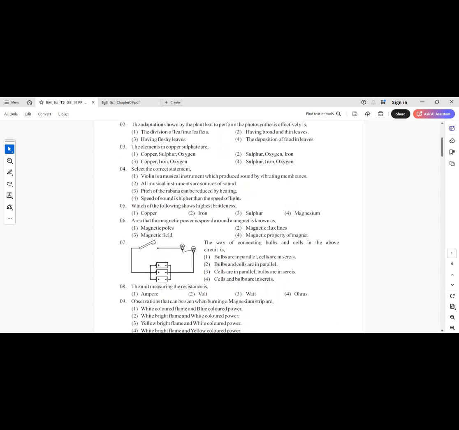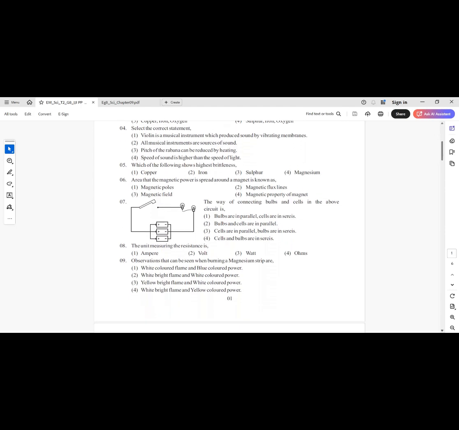Select the correct statement. Violin is a musical instrument which produces sound by vibrating membranes. All musical instruments are sources of sound. Pitch of the rabana can be reduced by heating. Speed of sound is higher than the speed of light. Answer number 2. All musical instruments are sources of sound. Sound is produced by all musical instruments due to vibrations.